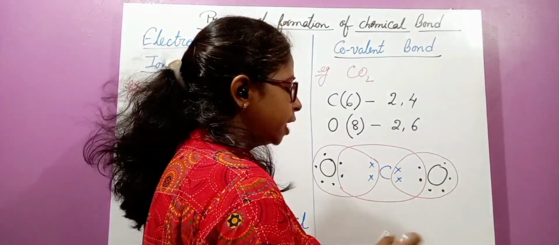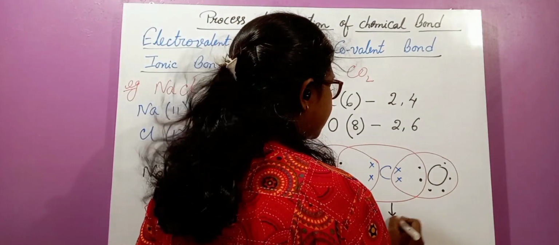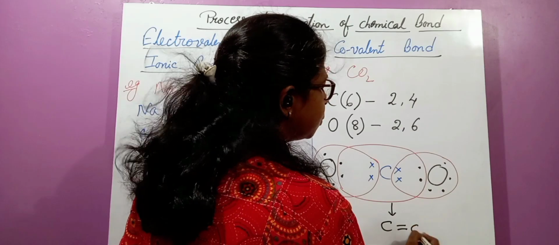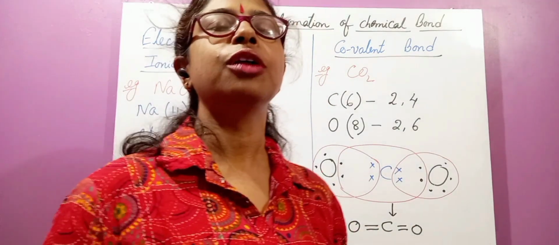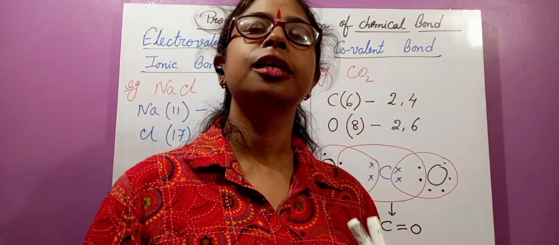No charge is produced, and they are sharing 2 pairs of electrons. So we will write C double bond O and C double bond O. That is the way of formation of a covalent bond by the Lewis structure.